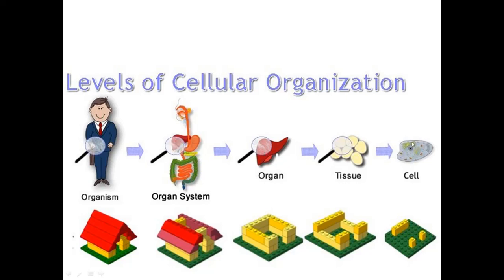Cells give rise to a group of cells that forms tissue. A group of tissues with similar structure and function forms an organ. A group of organs forms an organ system, and the organ systems residing in the body form the organism. An organism has organ systems, which are formed of organs, which are formed by tissues, which are formed by cells. So we show the levels of cellular organization in human.